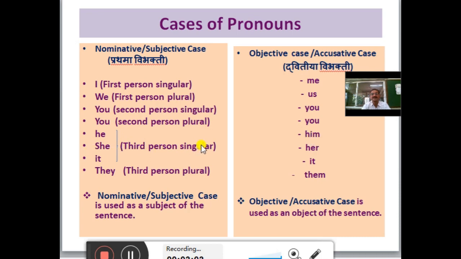She is the third person singular subjective, her is objective. It is the third person singular subjective, it is objective. They is the third person plural subjective, and them is objective case. Nominative or subjective case is used as subject of the sentence. Objective or accusative case is used as an object of the sentence.